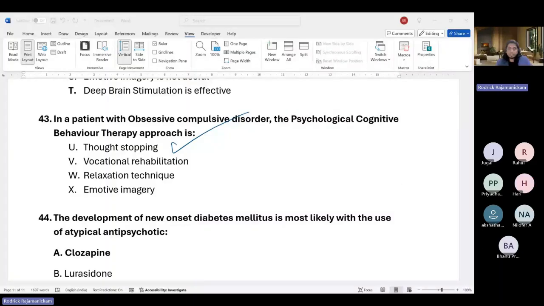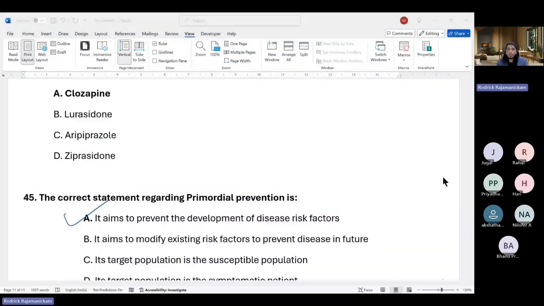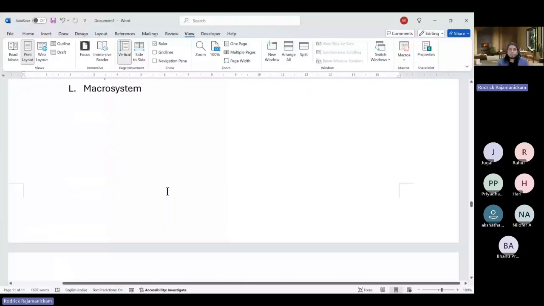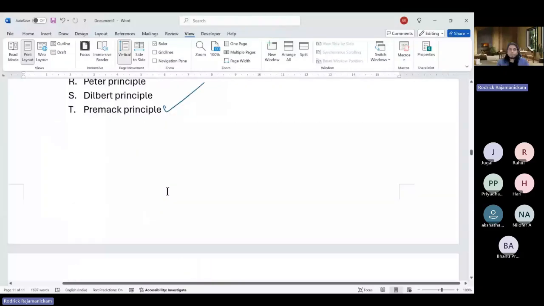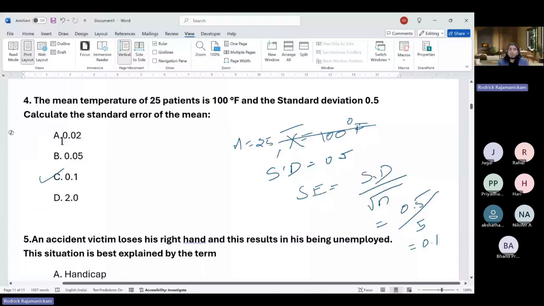Anyway, what was I about to say? Yeah. The whole paper was really good in terms of the questions. I would say it was more application oriented than IBHAS. And it was actually very interesting also to answer than IBHAS questions. But the thing is, sometimes the options that they kept are not so great. Sometimes two options seem to be right. Sometimes, in the thought stopping example, none of them seem to be right. So the options could have been done much better. So that is my verdict.